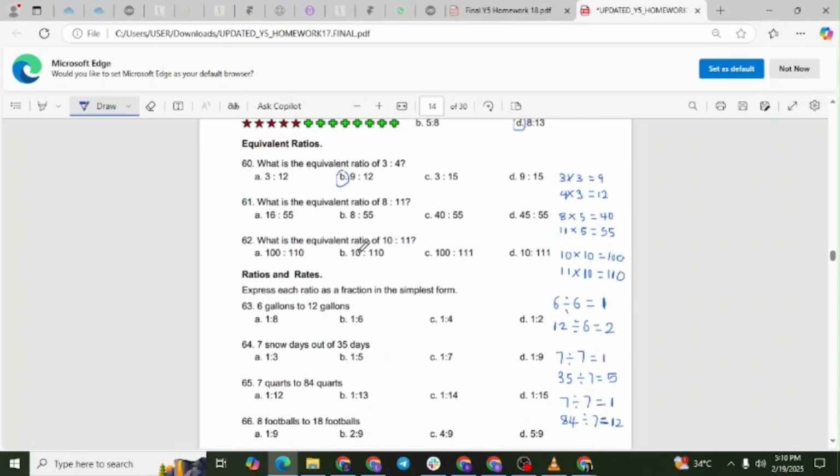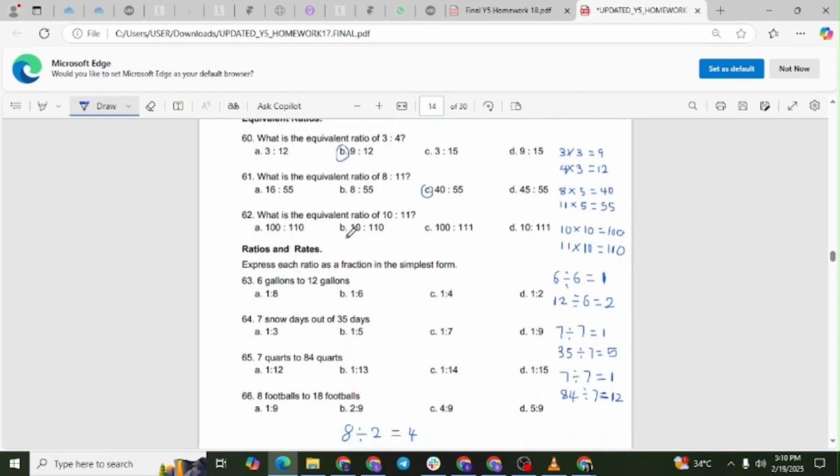Question 61. What is an equivalent ratio of 8 to 11? Start with 8 to 11. Multiply both numbers by 5. 8 times 5 equals 40. 11 times 5 equals 55. The new ratio is 40 to 55. The answer is C, 40 to 55.